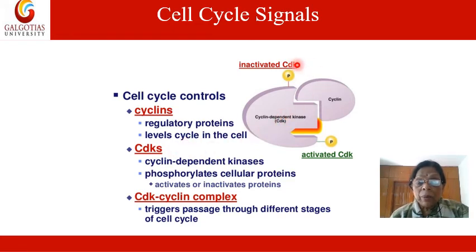Once they bind with the cyclins, they are converted into the active form. Once they bind, they form the CDK-cyclin complex, which triggers passage through different stages of the cell cycle.